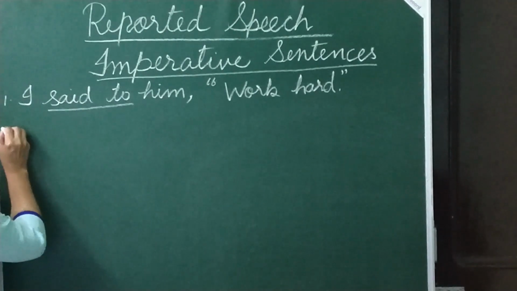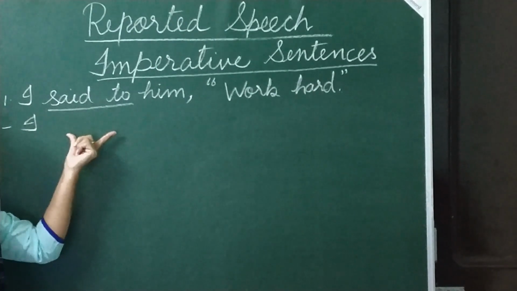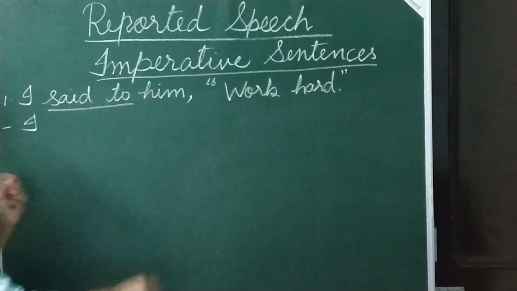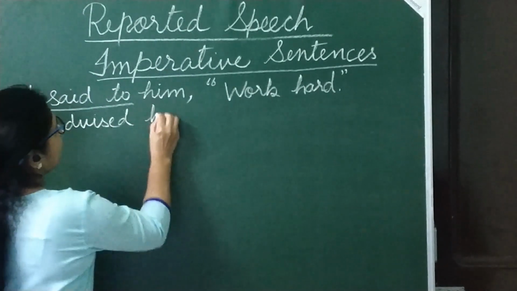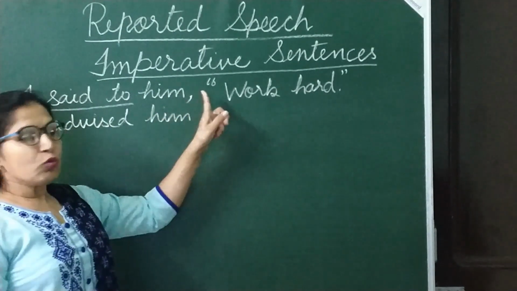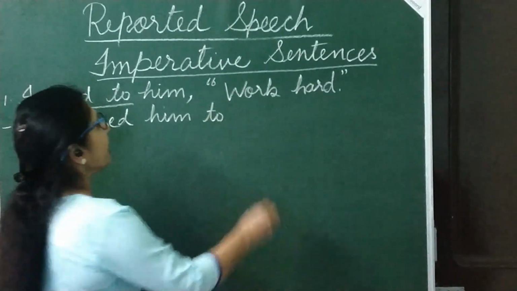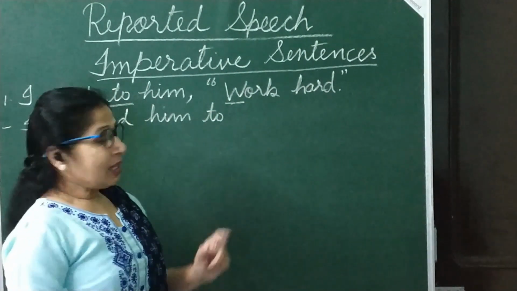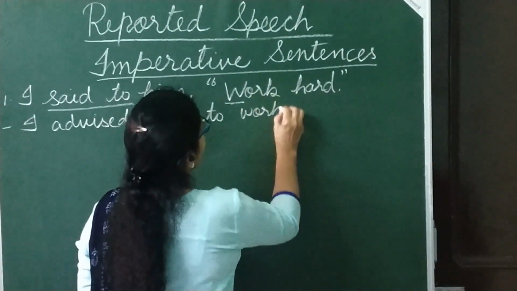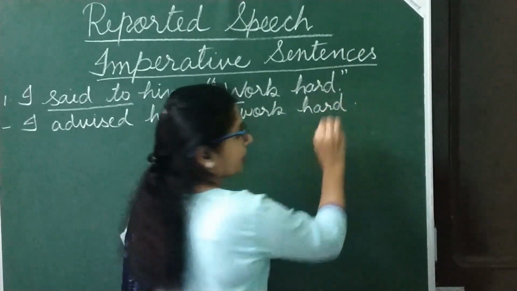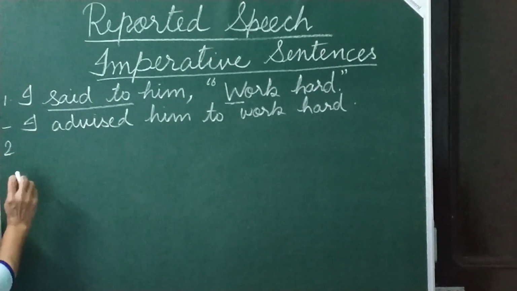So here, how to convert this into indirect speech? I said to here will be changed into advised or suggested. I advised him, remove comma and inverted comma and put to. Now work hard. Here W is capital. Here we are going to convert this into small. To work hard. Isn't it simple?